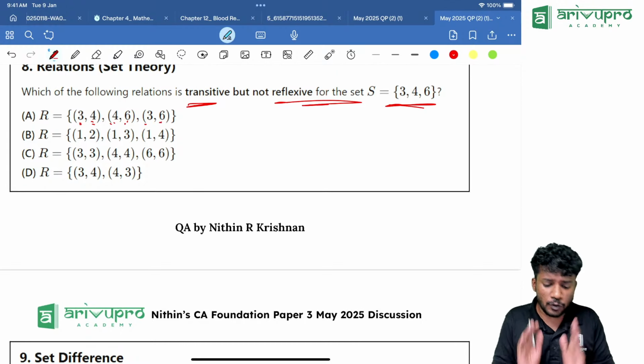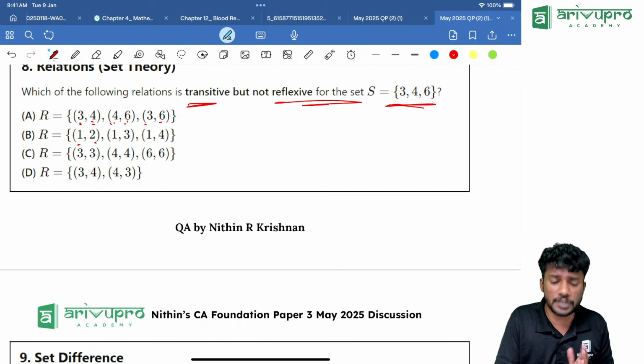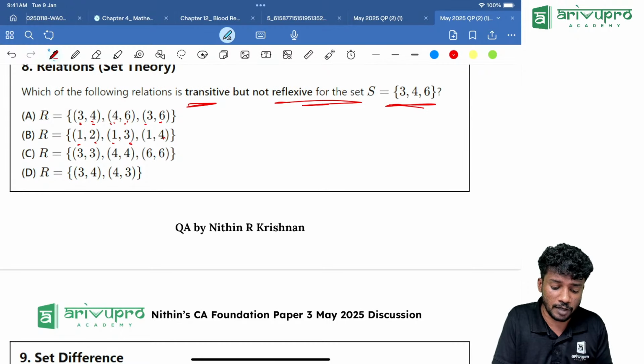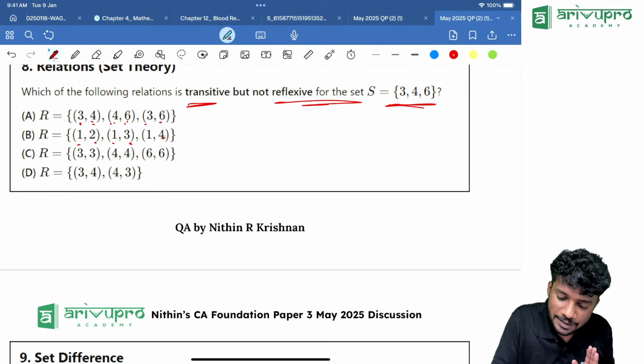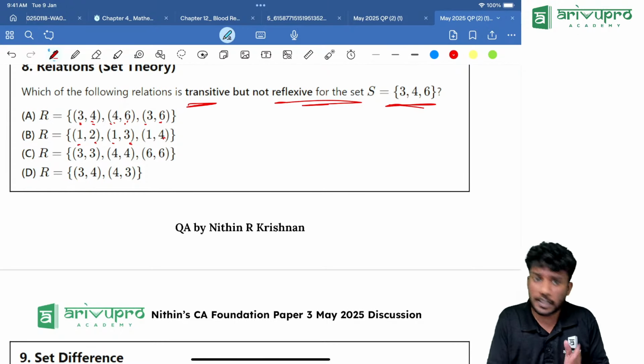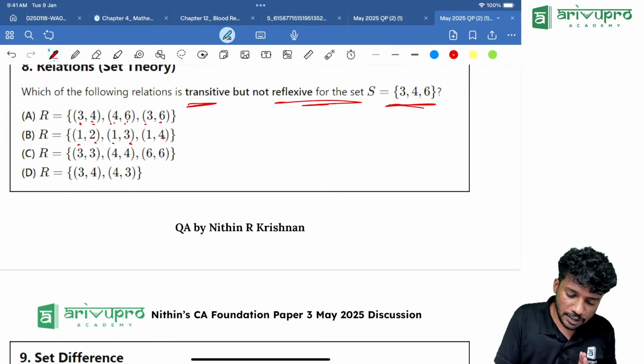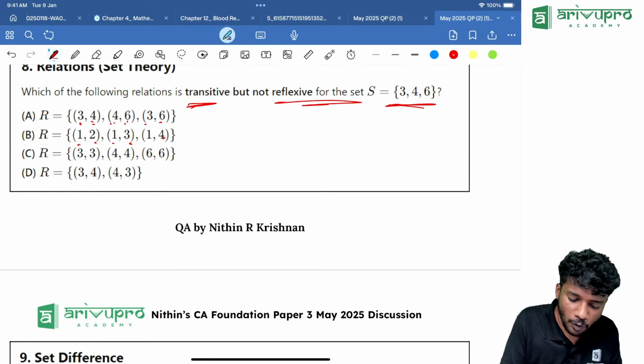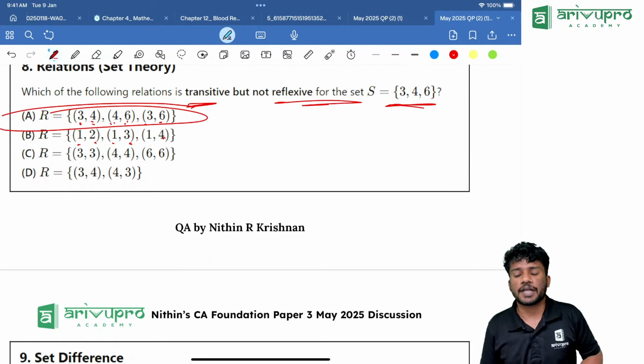Then similarly, if you look into the other options, 1, 2 is there. Then 1, 3 is there. 1, 4 is there. It is not transitive. Then 3, 3, 4, 4, 6, 6. It is not transitive. Then 3, 4, that is not transitive. So option A is the only transitive one.